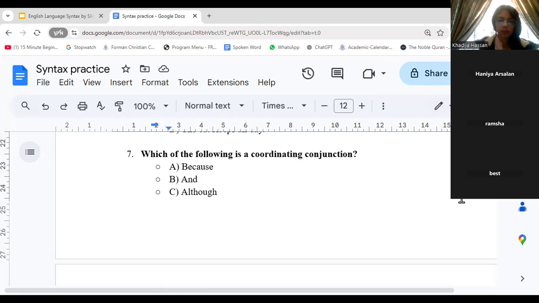Somebody has their mic on. Any guesses? Okay, we got a B, I think. Ramsha, you sent a B. So because, and, although, and then since. Option D is since.